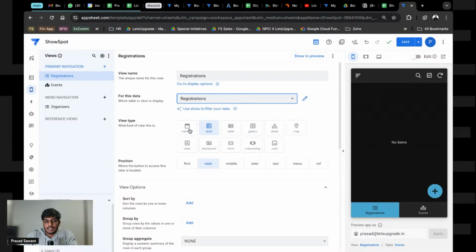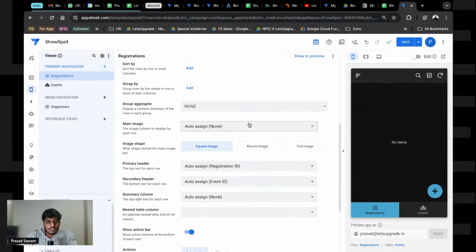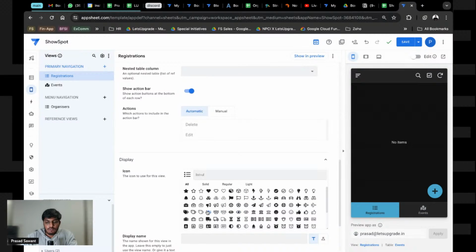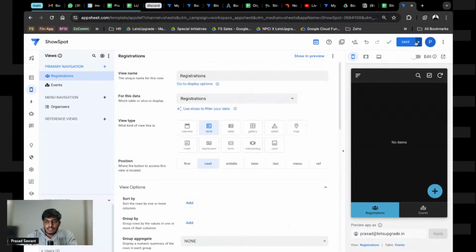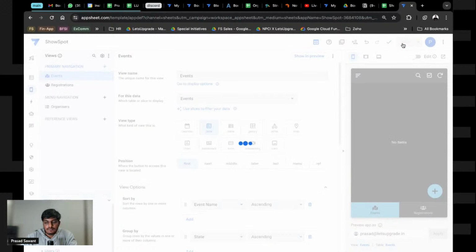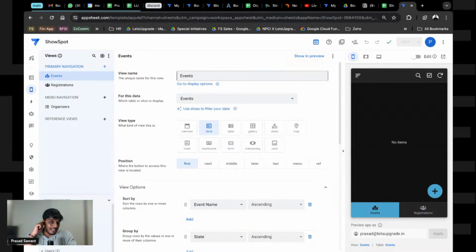See, all the tables are right here, and the active one is marked in blue, and registrations, I'm not making more changes right now today. We will put it as people who have registered, right, and save it. We do not want it to be first, so we'll put it in the later part, and events we will make the first thing, right, and save this. This is how your app looks now, but it's empty, literally empty. So what can we do to fill this?